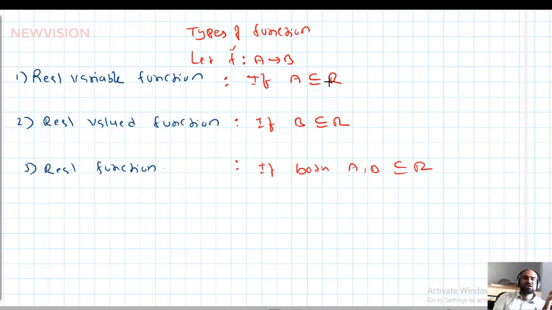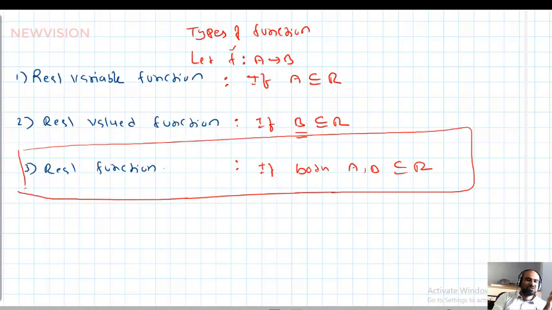For a real variable function only the domain is a part of the real numbers, and the codomain may include imaginary numbers. For a real valued function the codomain is a subset of the real numbers. For a real function, both A and B are subsets of R. In this chapter we will deal with only real functions. From now on, function means a real function only, with both domain and codomain parts of the real numbers.